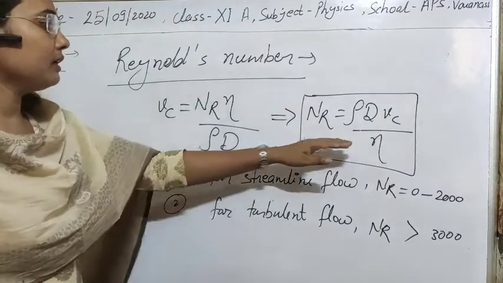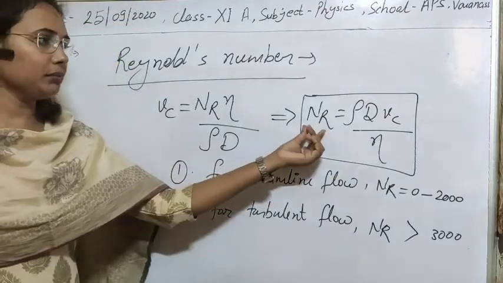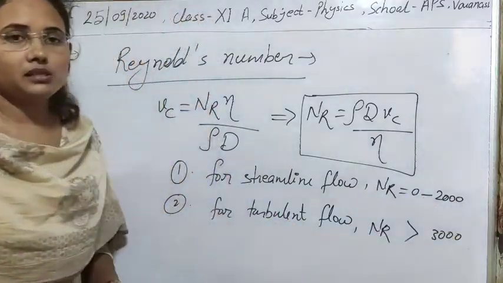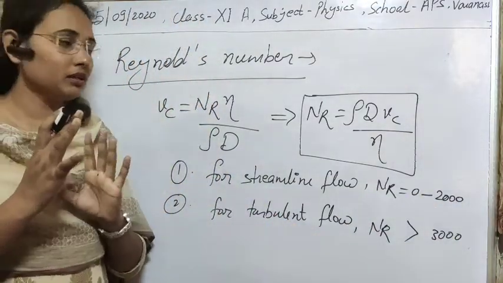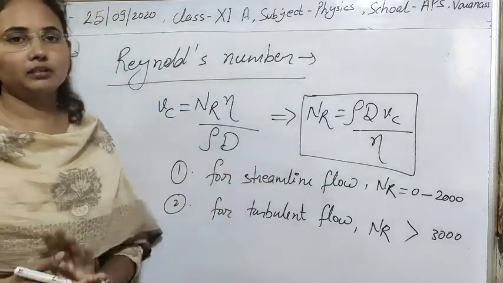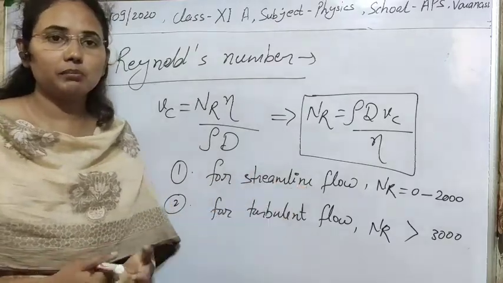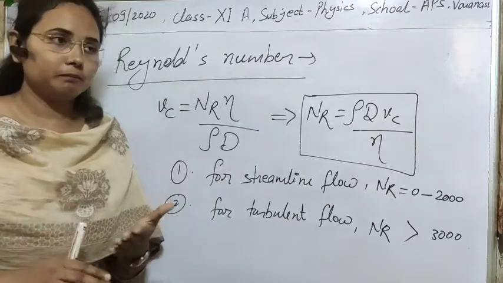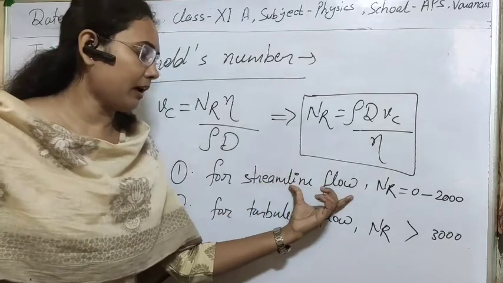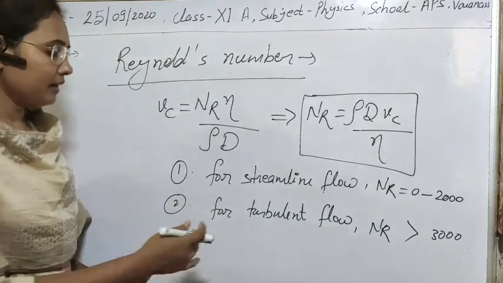So Reynolds number can be calculated by knowing these factors. If the Reynolds number is between 0 and 2000, then the flow of fluid will be streamlined or laminar. You know that in laminar flow there is only the concept of layers, so for streamline or laminar flow, nR will be from 0 to 2000.